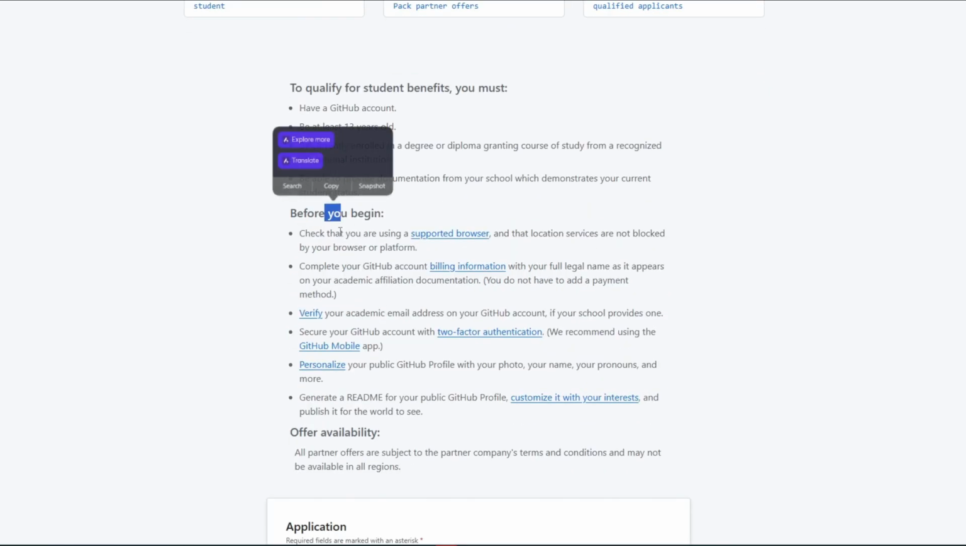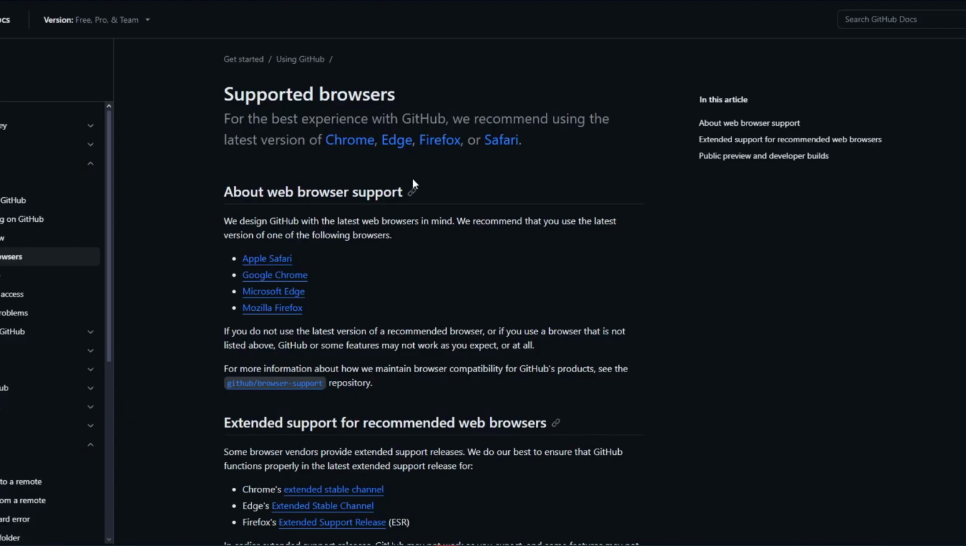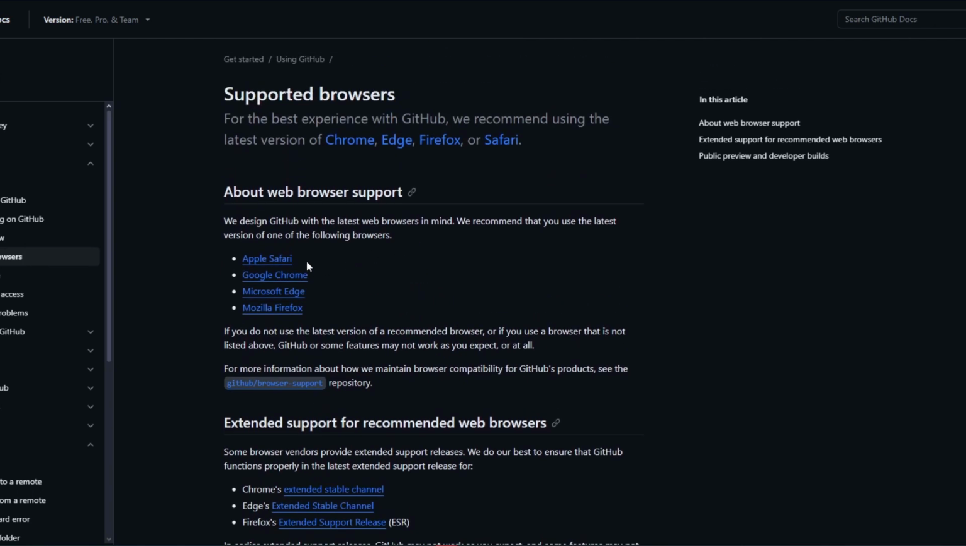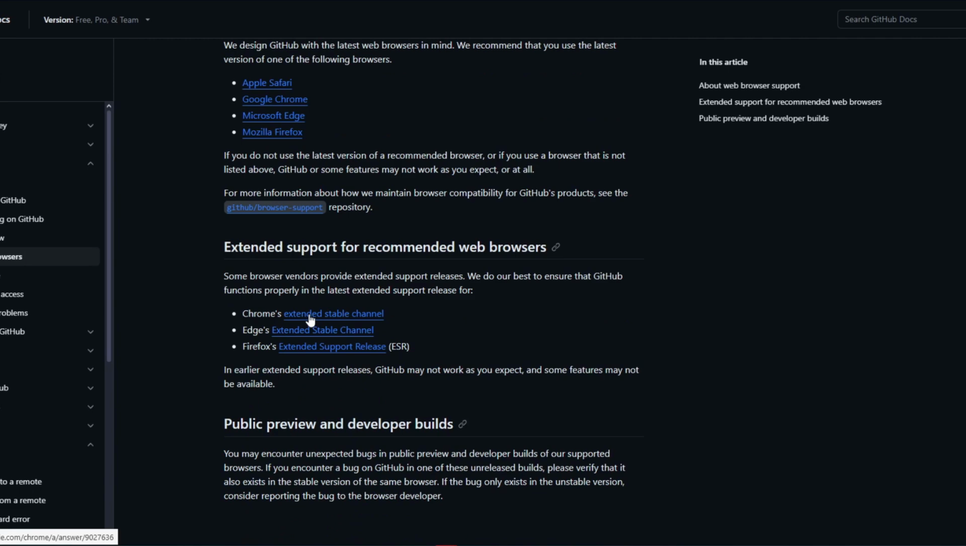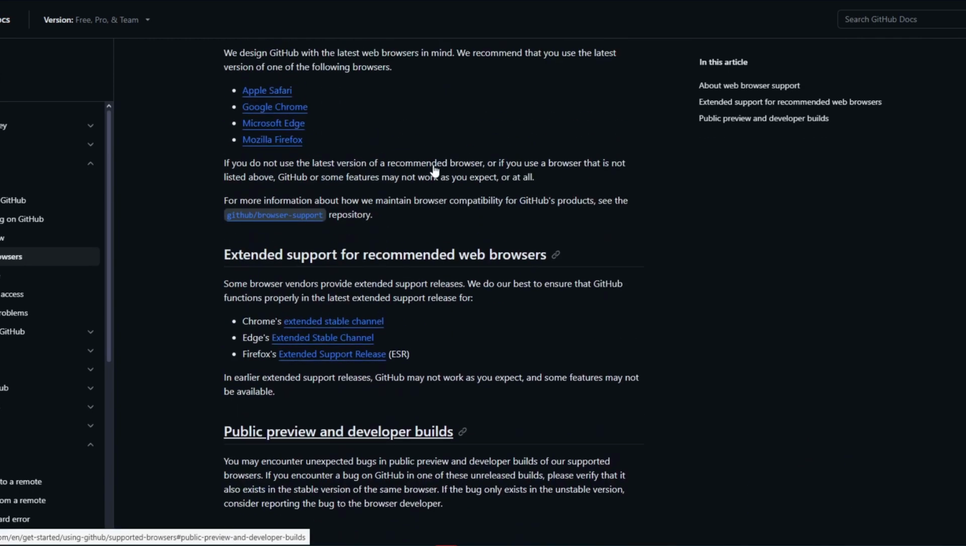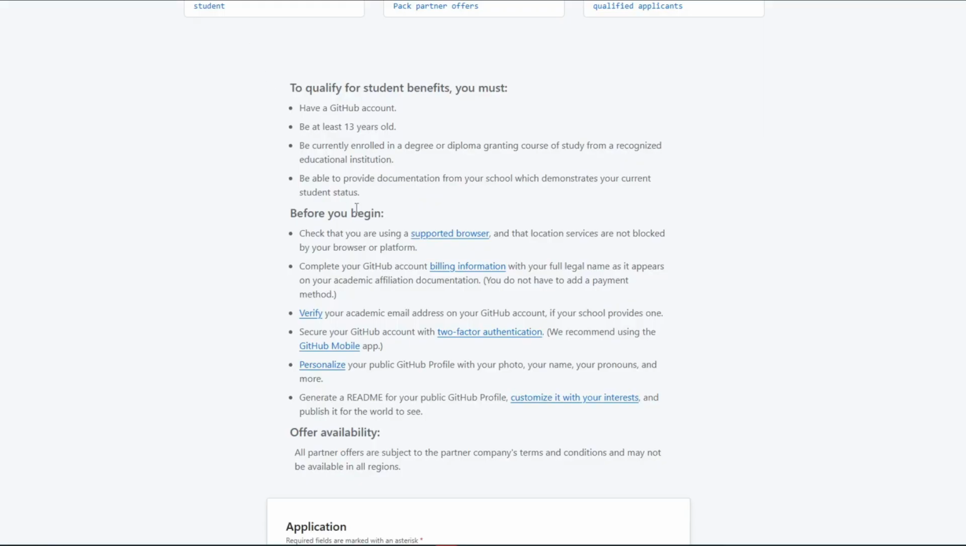Now, before we begin, you want to make sure that we are using a supported browser. So let's find out what types of browsers they support. Currently, they have Apple Safari, Google Chrome, Microsoft Edge, and Mozilla Firefox. In my case, I'm using the Opera browser right here. I think it's working as of the moment. Let's go ahead and see.